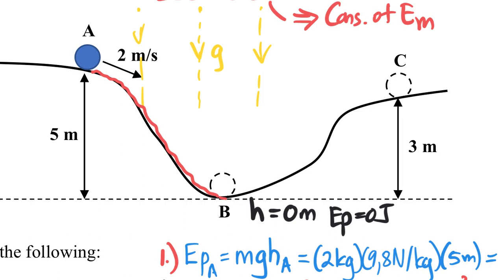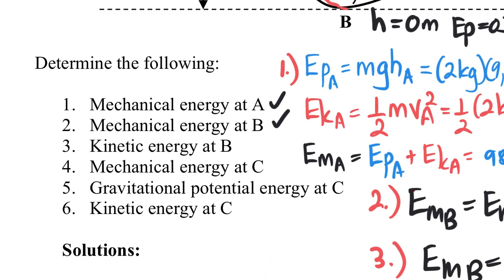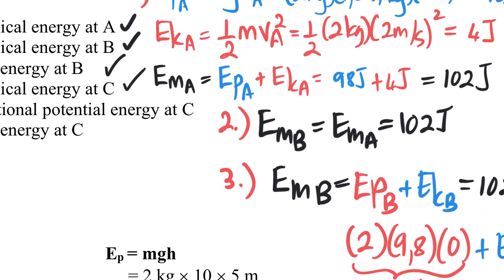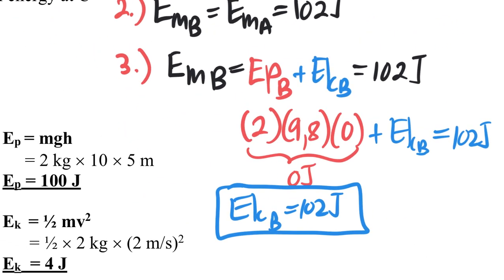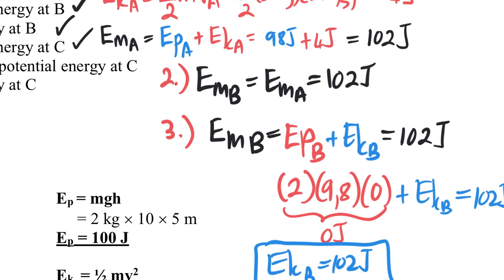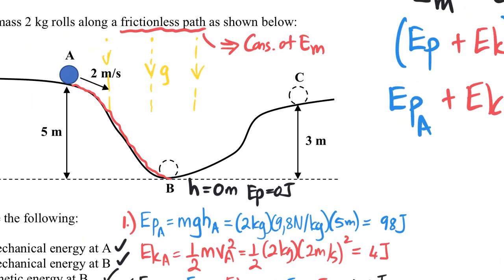So let's now move on to the next question. The mechanical energy at C. Well, there too, that is easy. Because if we look now, we know that the object is moving along a frictionless path. So at every point along this path, it's not going to lose mechanical energy. The components of the mechanical energy are going to change. In other words, the size of the potential and kinetic energy is going to change along the path, but the sum is going to be the same.